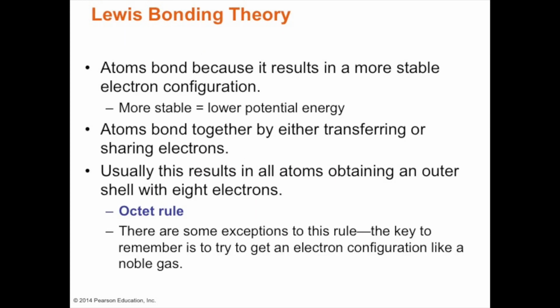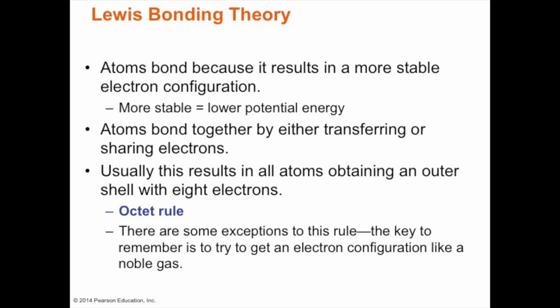So Lewis bonding theory states that atoms bond because it results in a more stable electron configuration, lower potential energy. And the result is that the outer shell ends up with 8 electrons.